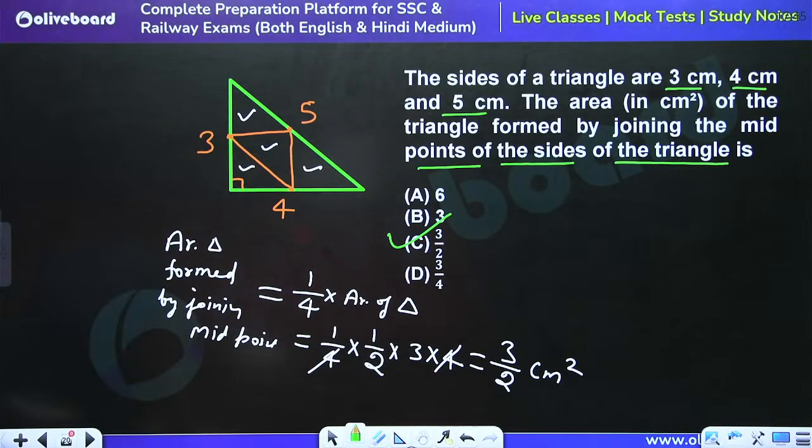One of the good question. 3 by 2 is the right answer.